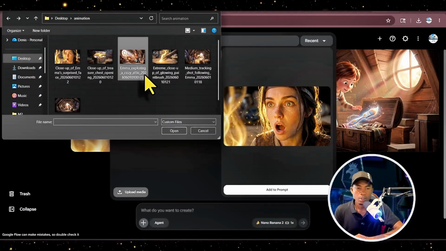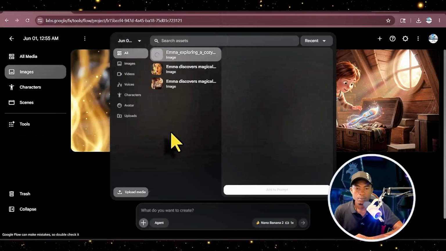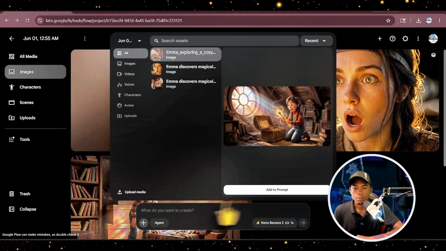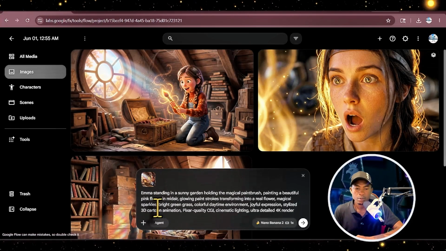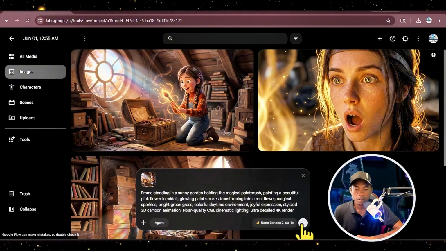Then we are going to click here and select our image. To prompt, now let's paste our scene 2. Click on generate.